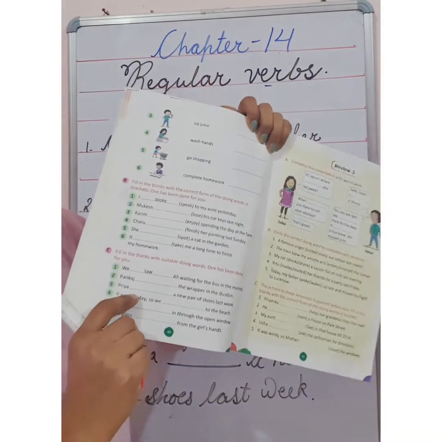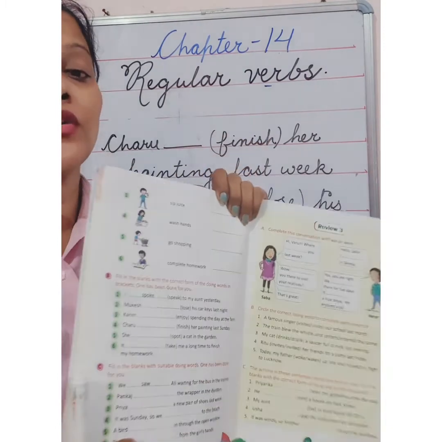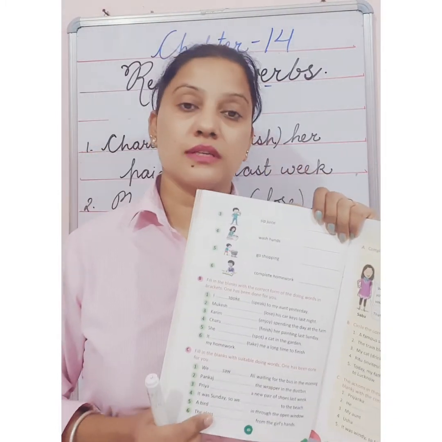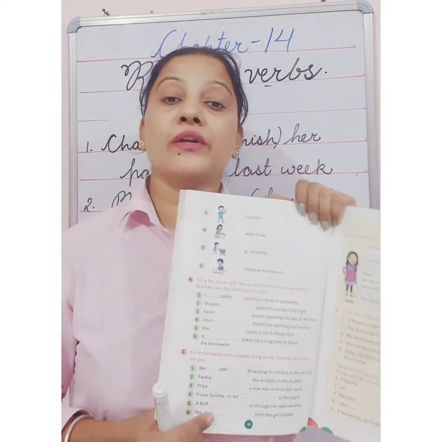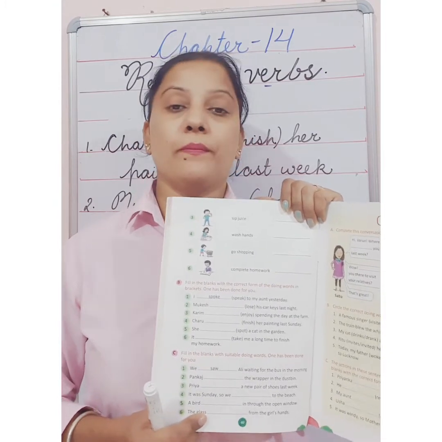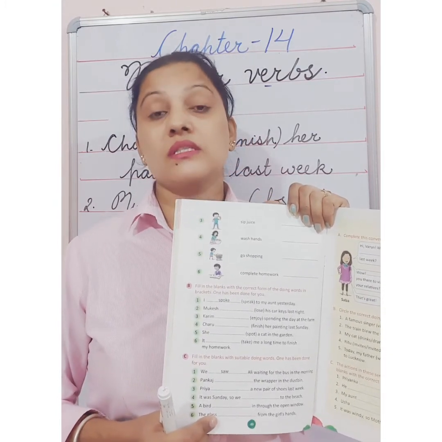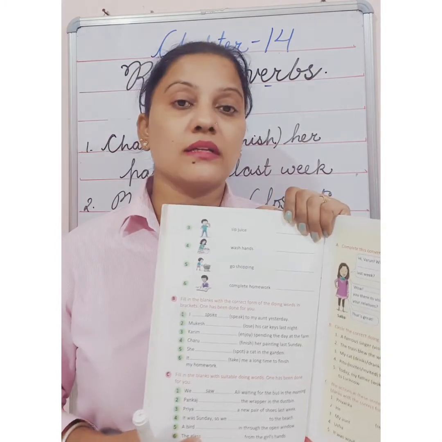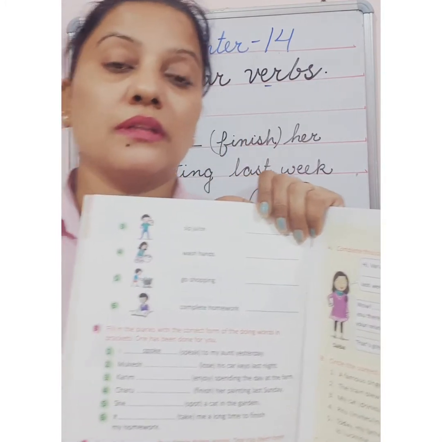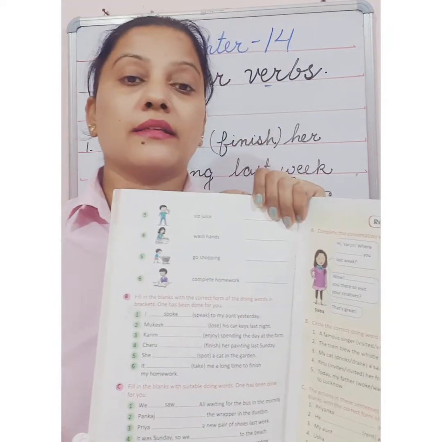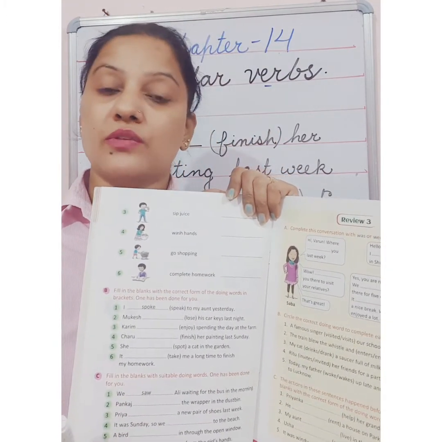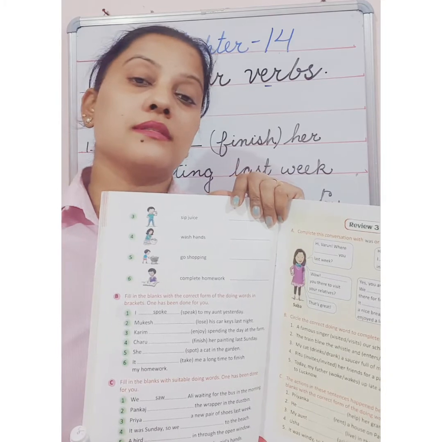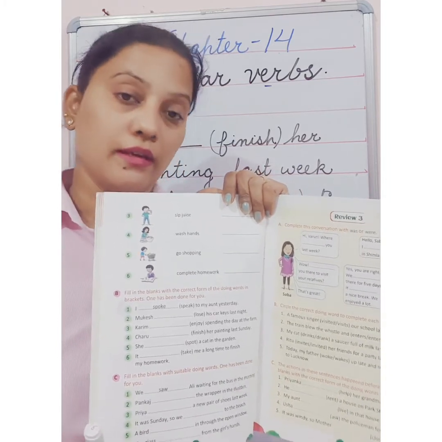You don't have to cram it, you have to understand it. We have to add only the past form of the verb here, means the second form. We will not add the third form, the past participle. We have to add only the past form, the second form of the verb.